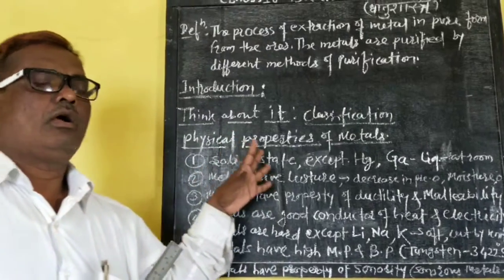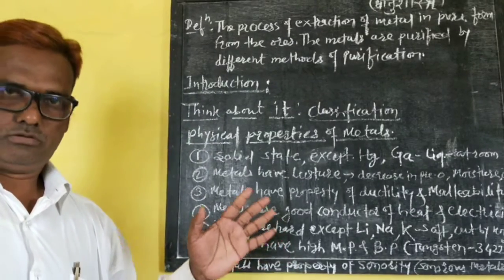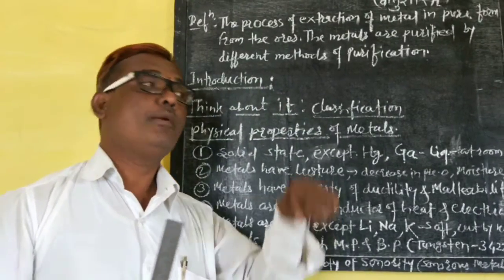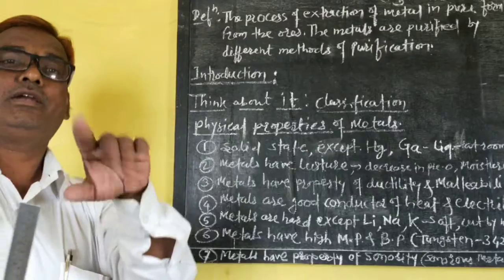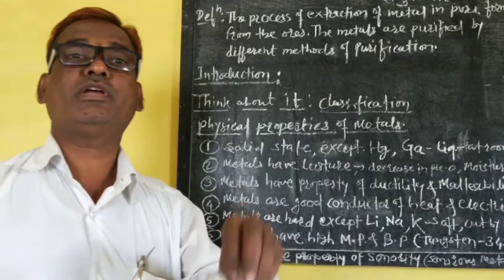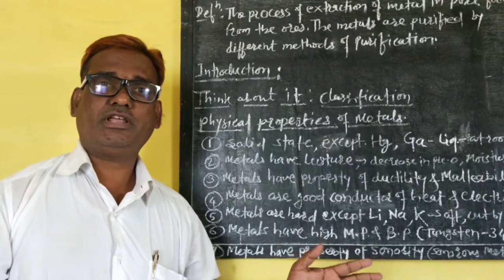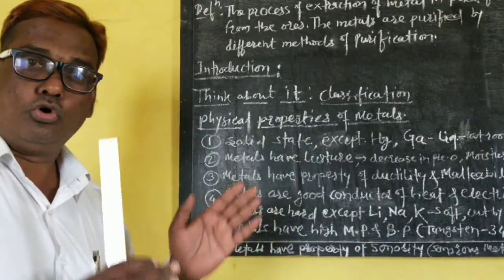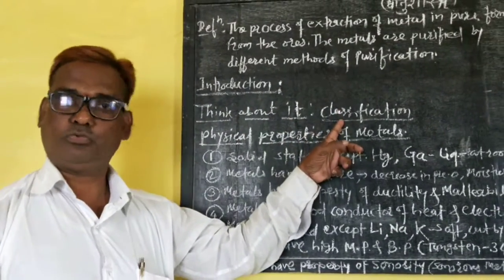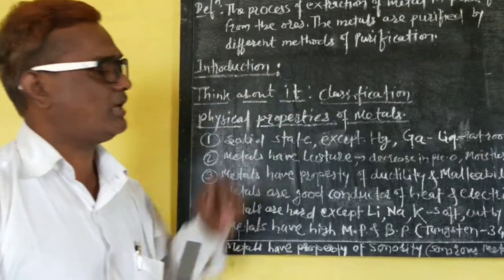Now, the second chapter is the classification of the elements. We classify these elements on the basis of metals, non-metals and metalloids. Also we studied the physical and the chemical properties of the metals. When we can study more at the same time, there is a method called the classification method, which we also learn in this chapter.